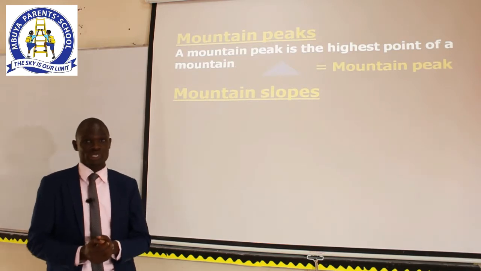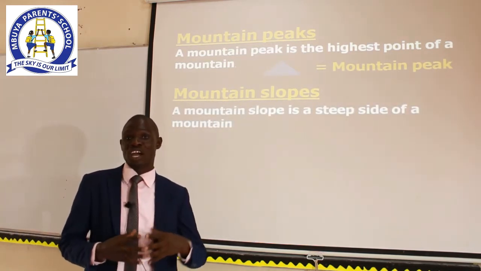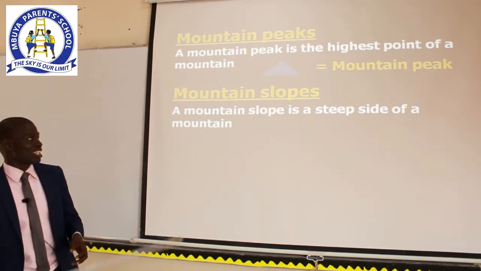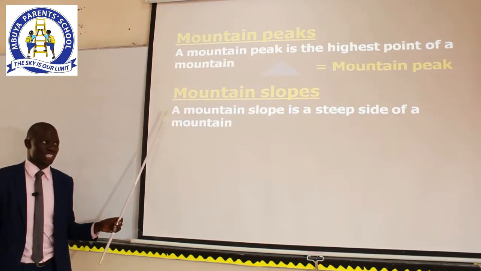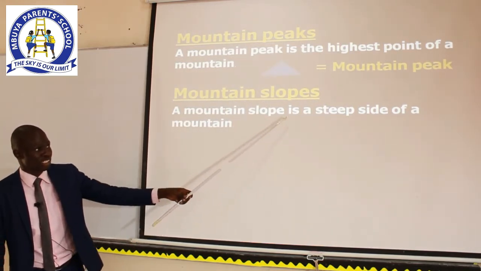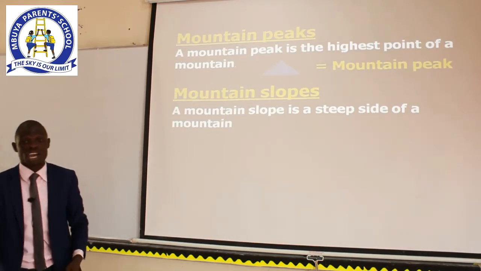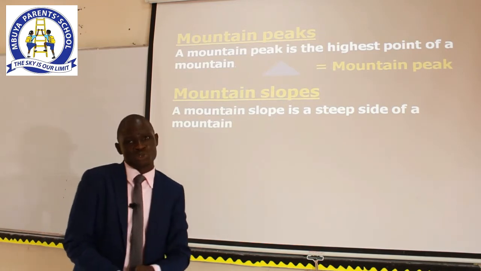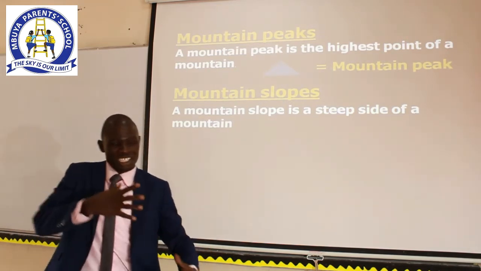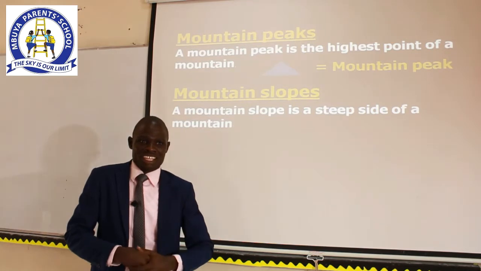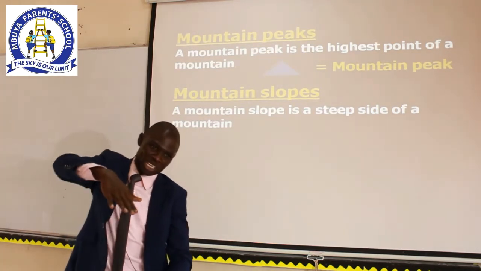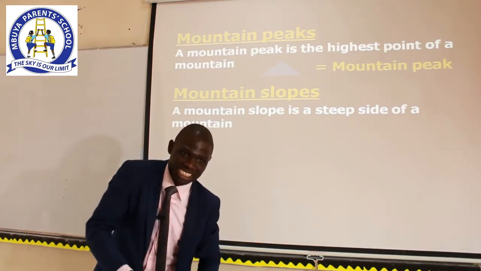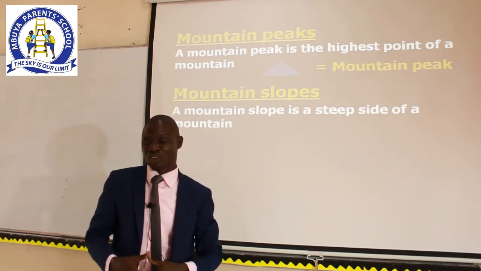A mountain slope is a steep side of a mountain. I have also written here that a mountain slope is a steep side of a mountain. Maybe some of you are going to ask, what does this word steep mean? It is that part of a mountain where it is slanting. That is the part we call the steep side of a mountain.